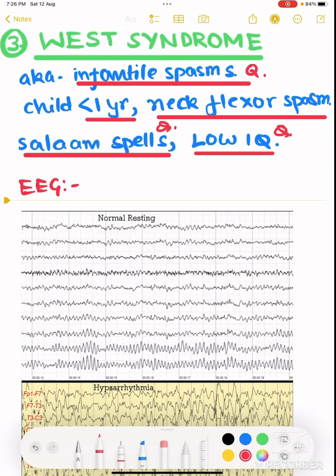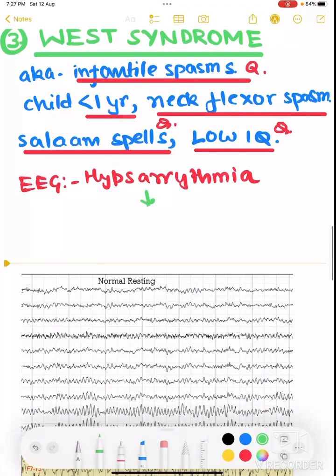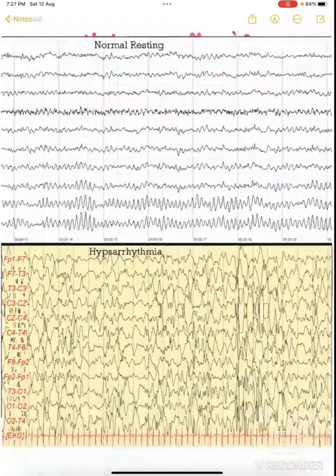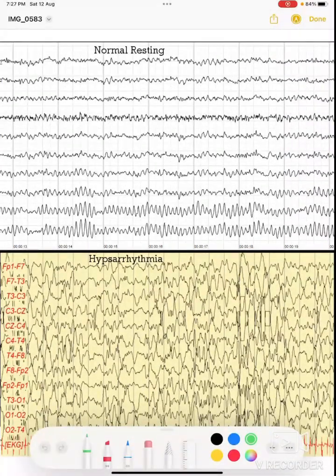What is the EEG pattern? Extremely important: hypsarrhythmia. What is hypsarrhythmia? High voltage spikes in a chaotic background is hypsarrhythmia. Here you can see this is a normal one and this is hypsarrhythmia. See these patterns, these are smooth and normal, and see this, totally chaotic. And in this chaos there are high spike and wave patterns, high spike and waves in a chaotic background.